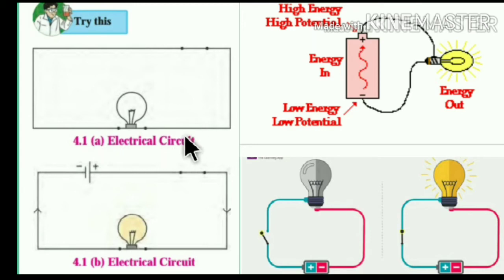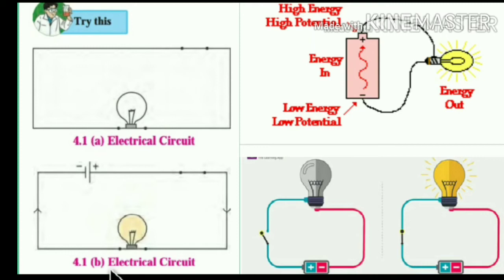When we join this circuit, no current is seen to flow in the bulb. Now connect the same circuit with a 1.5 volt dry cell that is available in your home or the market, as in figure 4.1b.